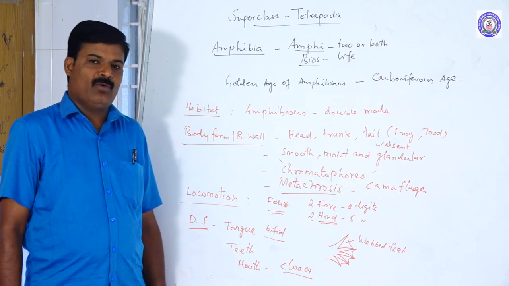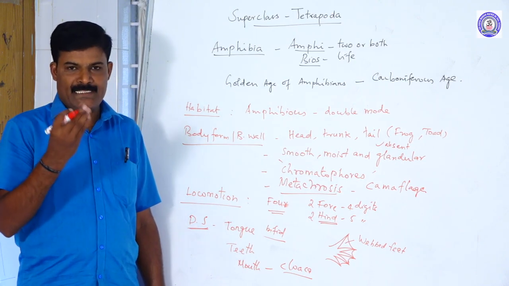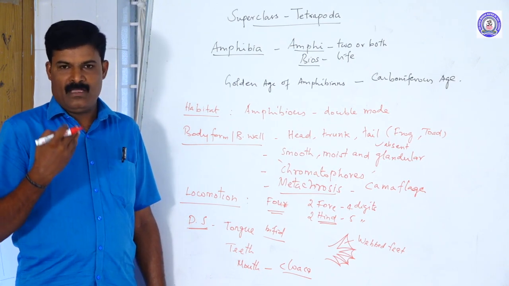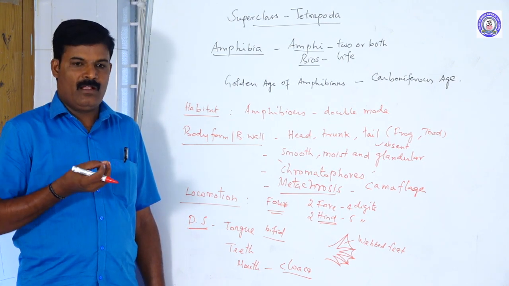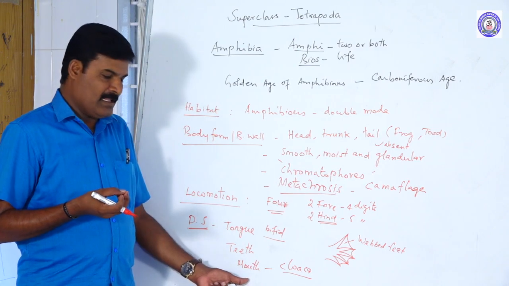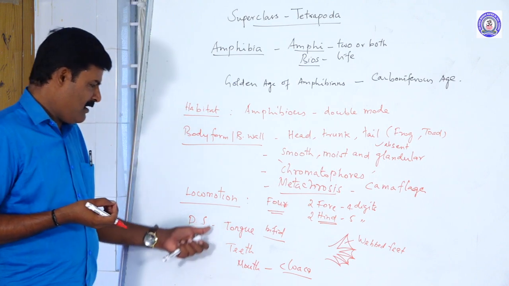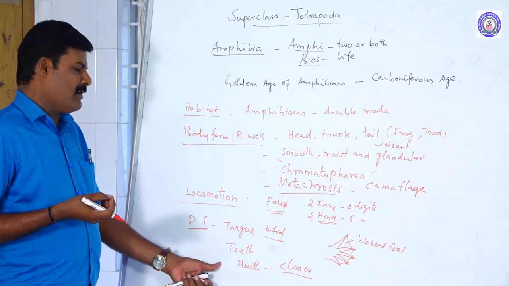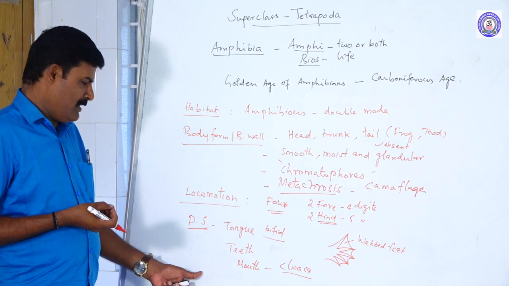So you know already the cloaca is a common opening for 3 systems of our body: digestive system, excretory system, and reproductive system. The cloaca opens outside through the cloacal aperture. So these are other important characters of the digestive system. Amphibians are mostly carnivorous animals.